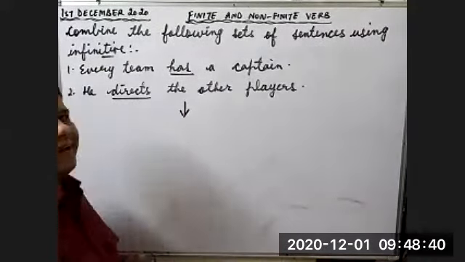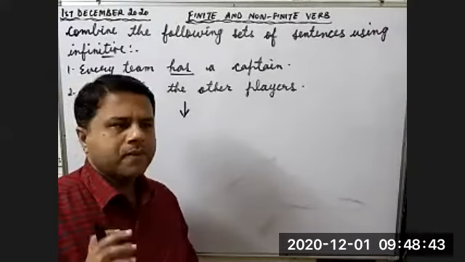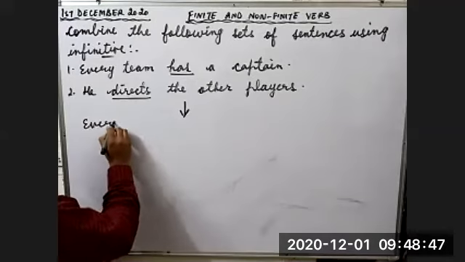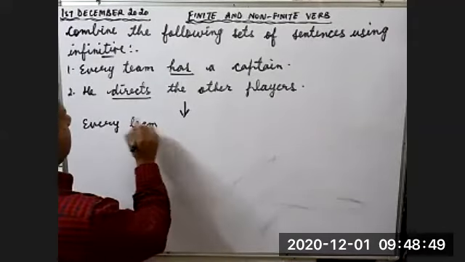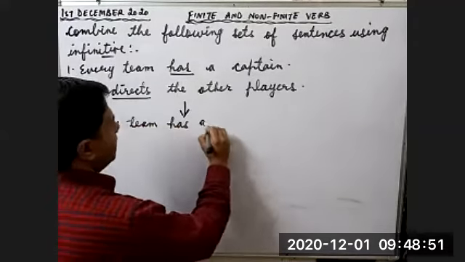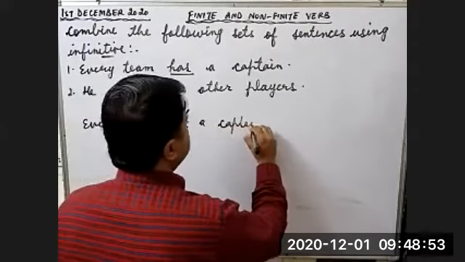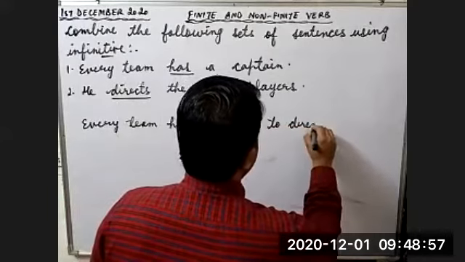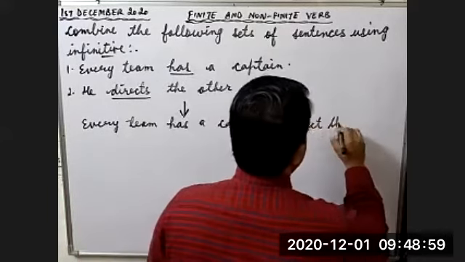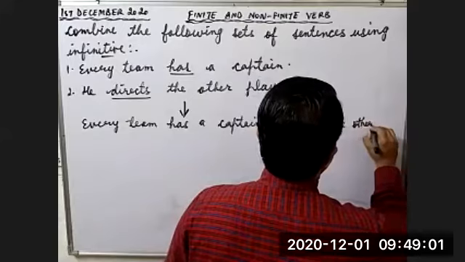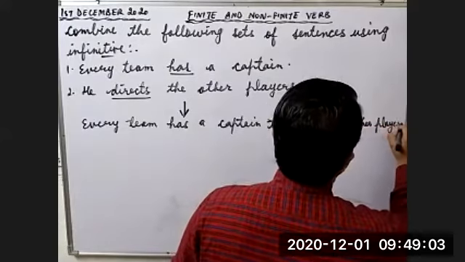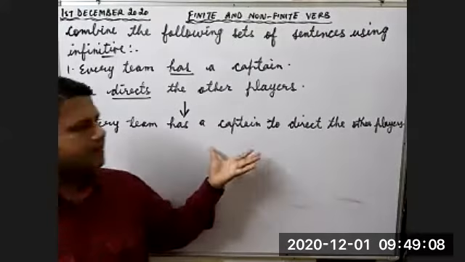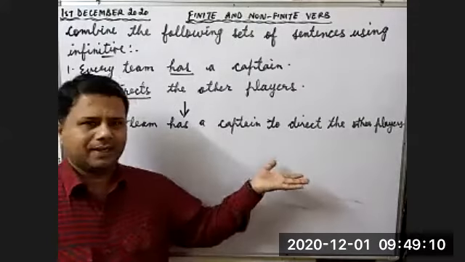Children, don't write directs, because with to we use the first form of the verb, the base form of the verb. What will be the answer? Every team has a captain to direct the other players.